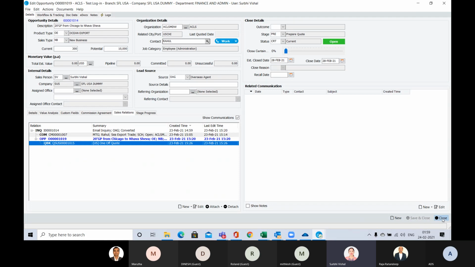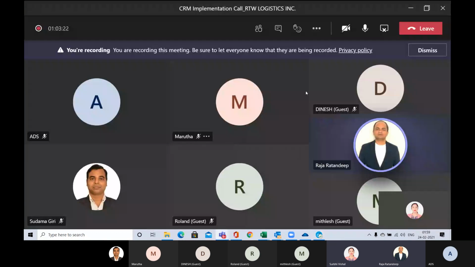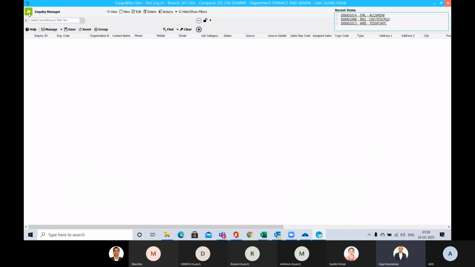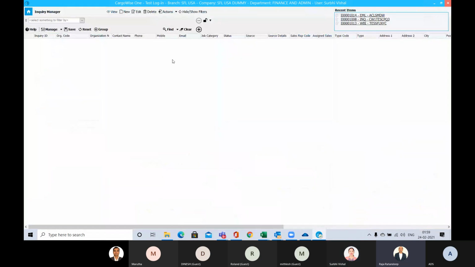So in that case, Surbhi, you have shown one quote. Just show them how to create a quotation with multiple trade lanes. Just show them one more quote of the same client.